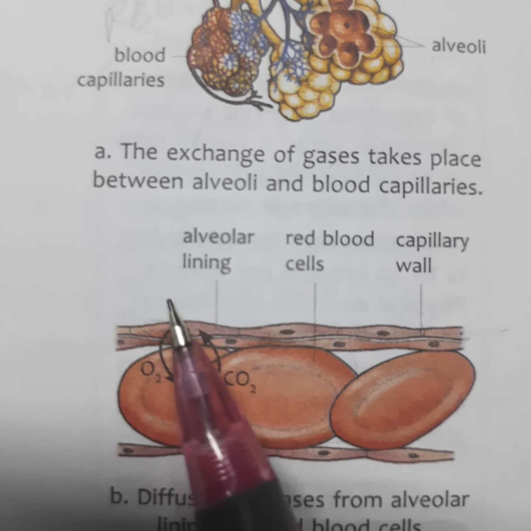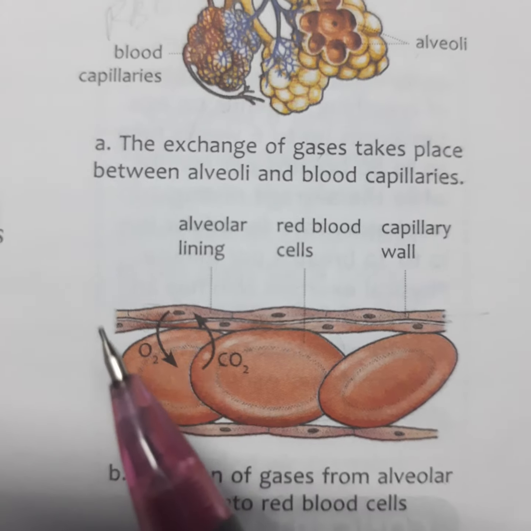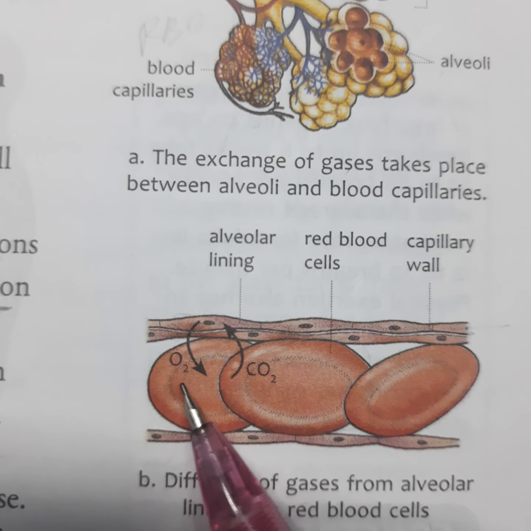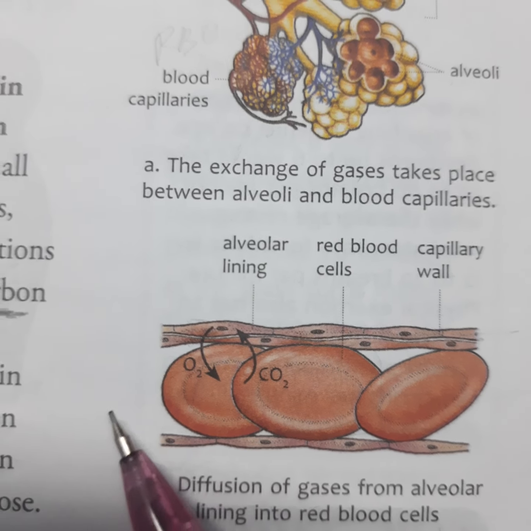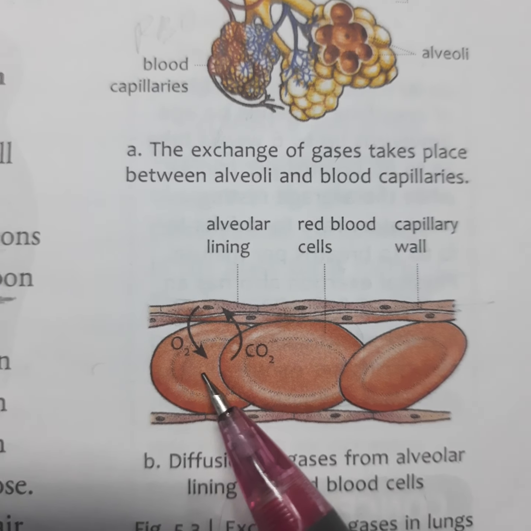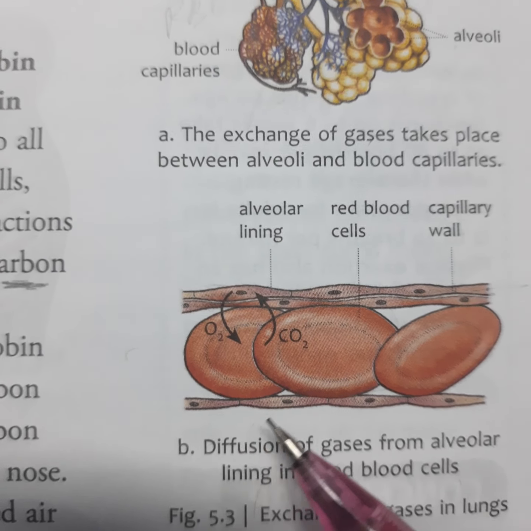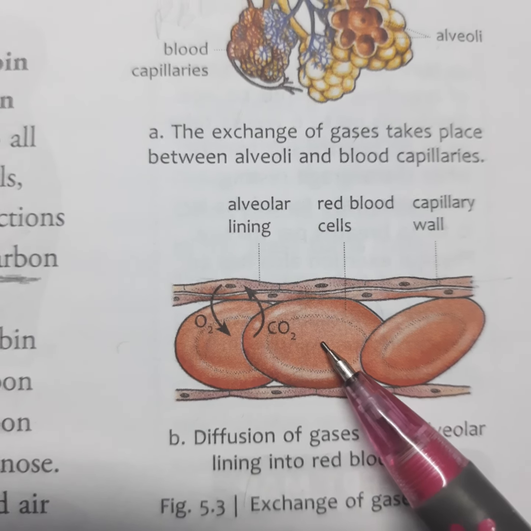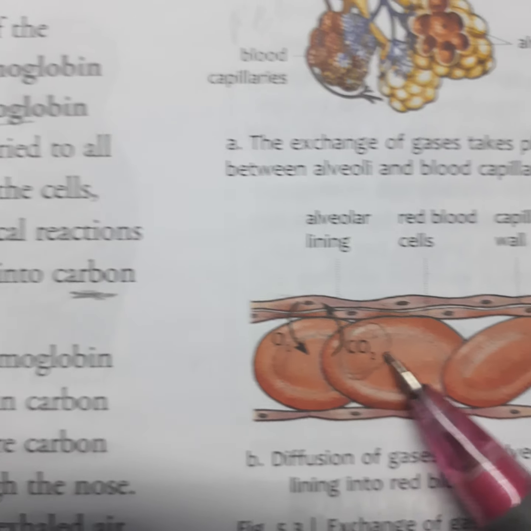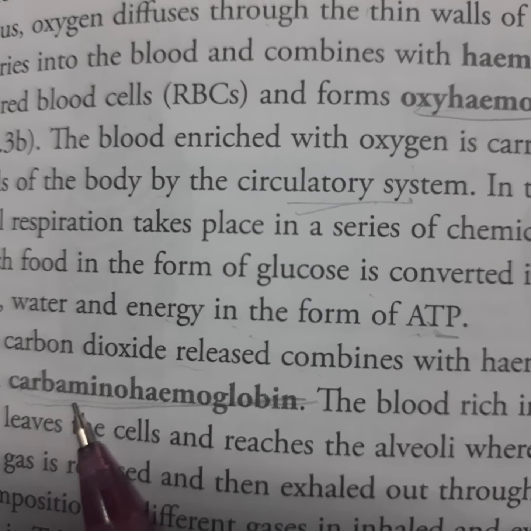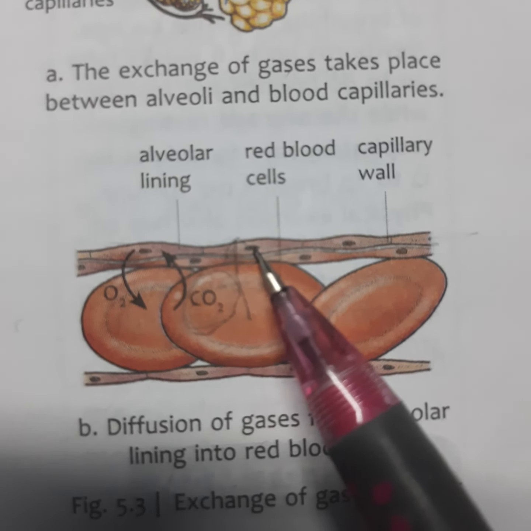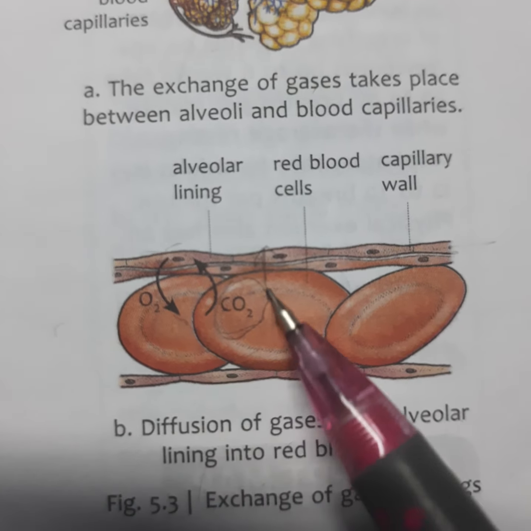When we are inhaling, the oxygen is rich, so the RBC hemoglobin mixes with the oxygen and forms oxyhemoglobin. So it is getting inside the body. Then from the body, after breaking down of glucose, carbon dioxide is released. This hemoglobin mixes with carbon dioxide and forms carbinohemoglobin, which gets into the alveoli sac. Like this, they take in oxygen and give out carbon dioxide.